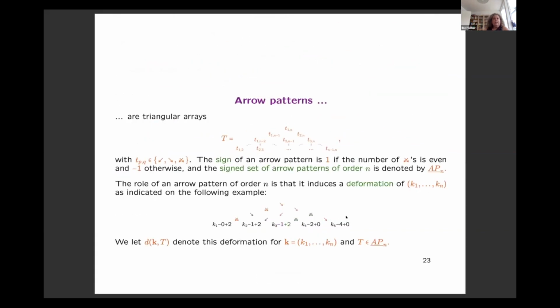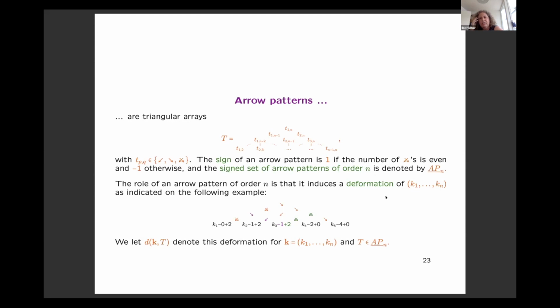Okay, so then I need one other object. I need arrow patterns. So these are again triangular arrays, but much simpler this time. So I allow three types of arrows. So I have these two arrows, and then I have this double arrow. Again, I want to make this into a sign set. And now these double arrows contribute a -1 whenever one appears. And we finally get the sign set of arrow patterns. We denote it by APn.